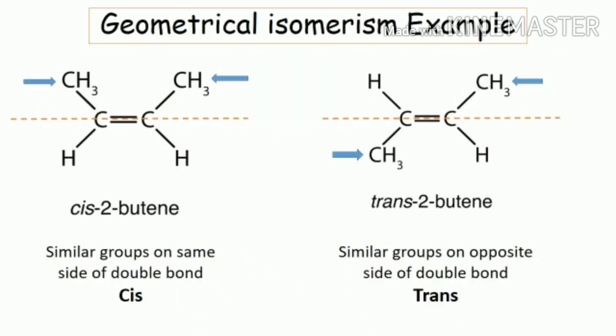Thus, geometrical isomerism is possible when a compound contains a carbon-carbon double bond. When similar groups are on the same side of the double bond, we call the isomer a cis isomer. And when similar groups are on opposite sides of the double bond, we call the isomer a trans isomer.